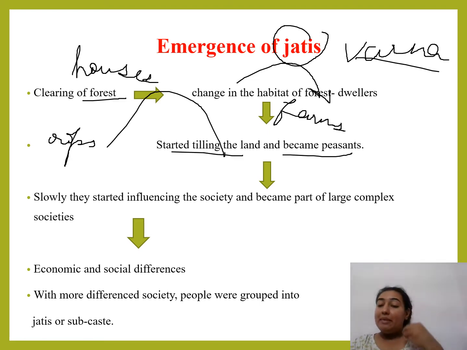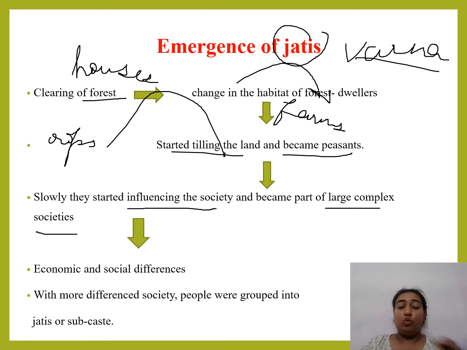Now once they became peasants, they had land, they had knowledge about how tilling is done, how the cropping system is done. So slowly and steadily they started influencing the society, and they became a large part of complex societies. They were the main people influencing the society: do this, don't do this, do that, don't do that.